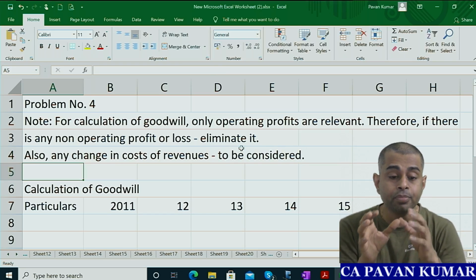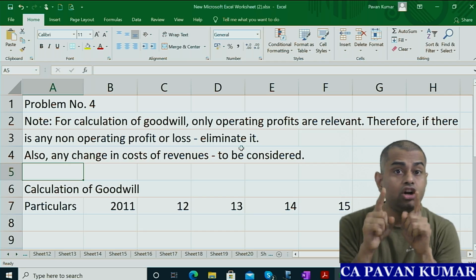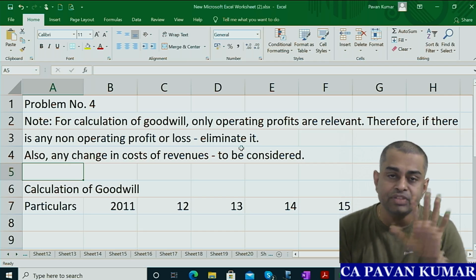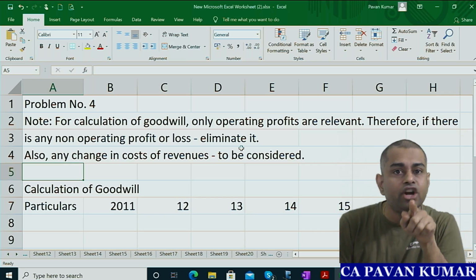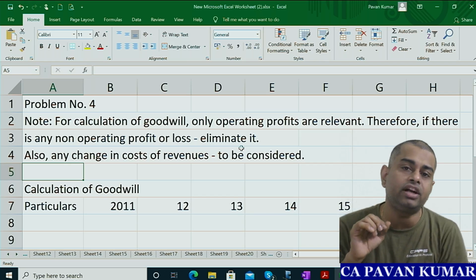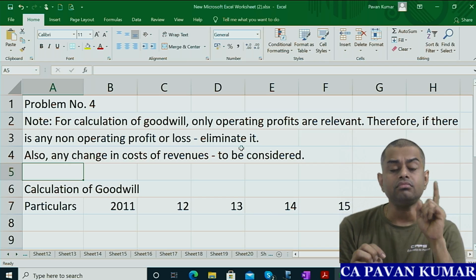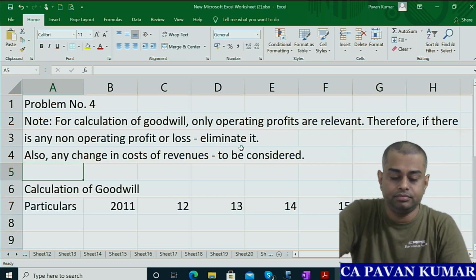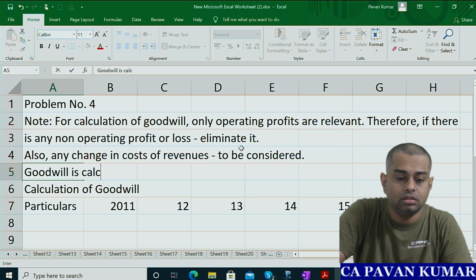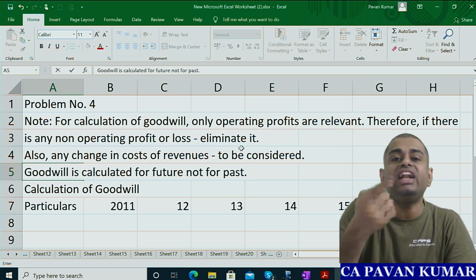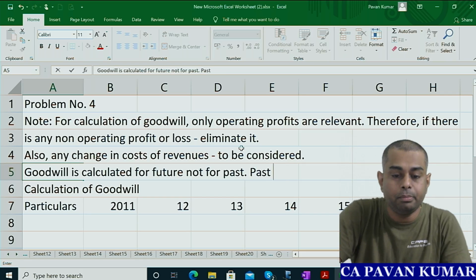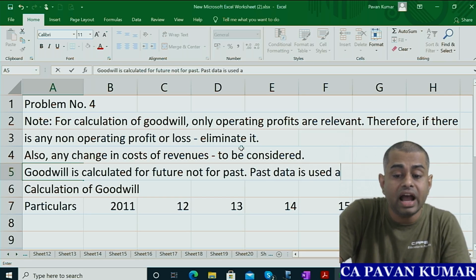For example, at present you have 6,000 rupees of salary that is given to Mr. A, 500 rupees per month into 12 is 6,000. In future, that expense will not be there, no? So you will add back that to profit. Why? See, goodwill is calculated for future, not for past. But past data is the basis to calculate future profits.